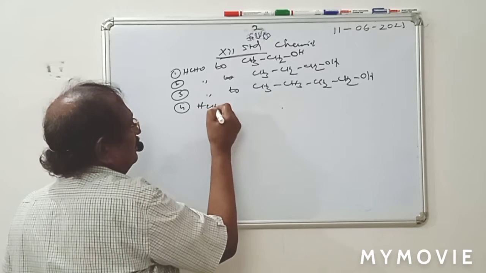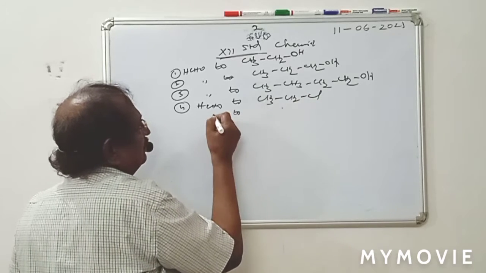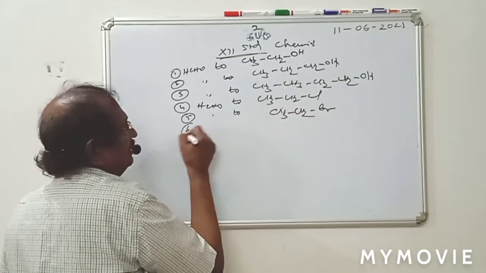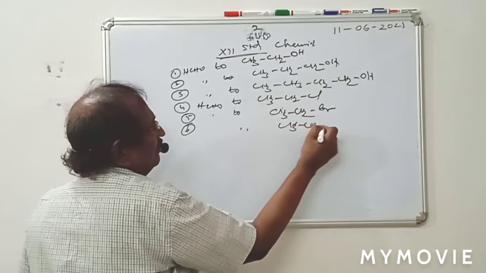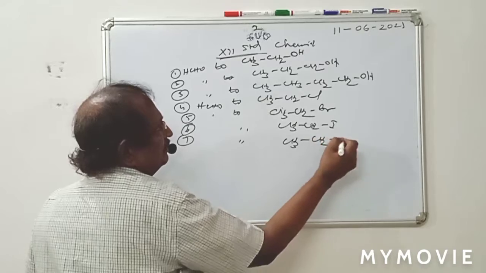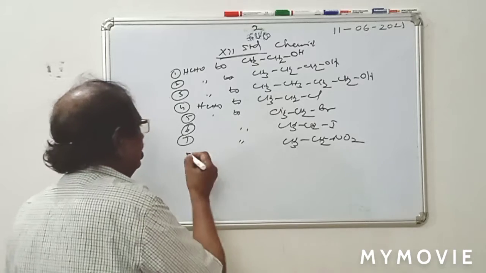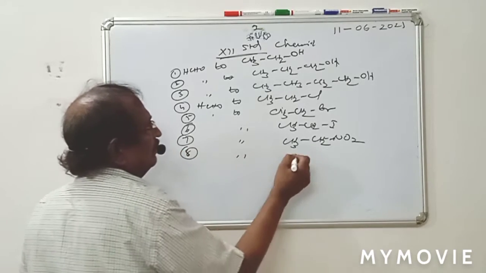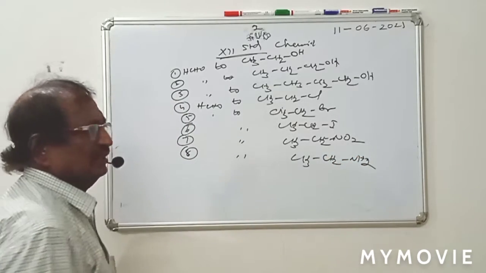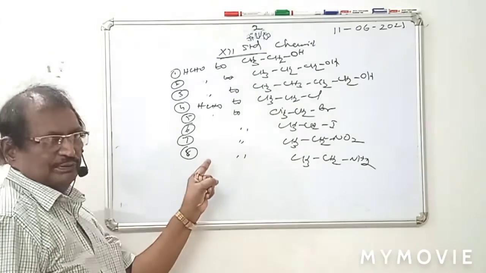Formaldehyde to ethyl chloride, formaldehyde to ethyl bromide, formaldehyde to ethyl iodide, formaldehyde to nitroethane, formaldehyde to ethylamine, and so on. So like this also the conversions can be developed.